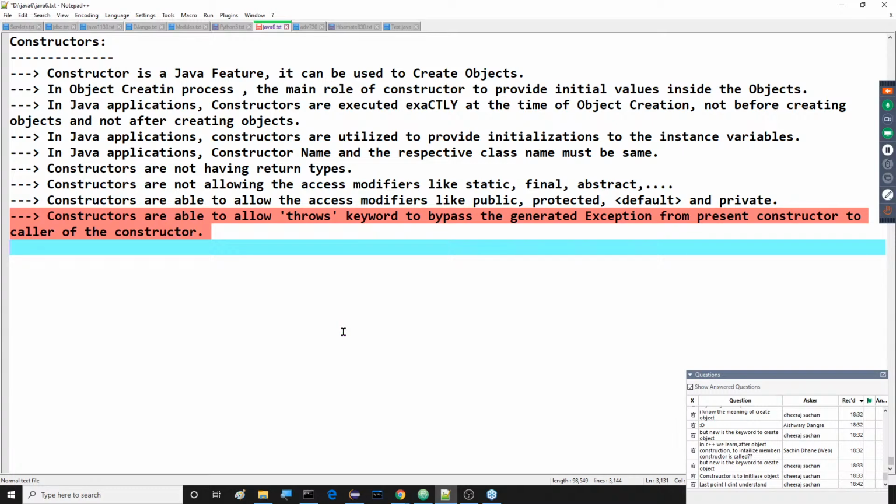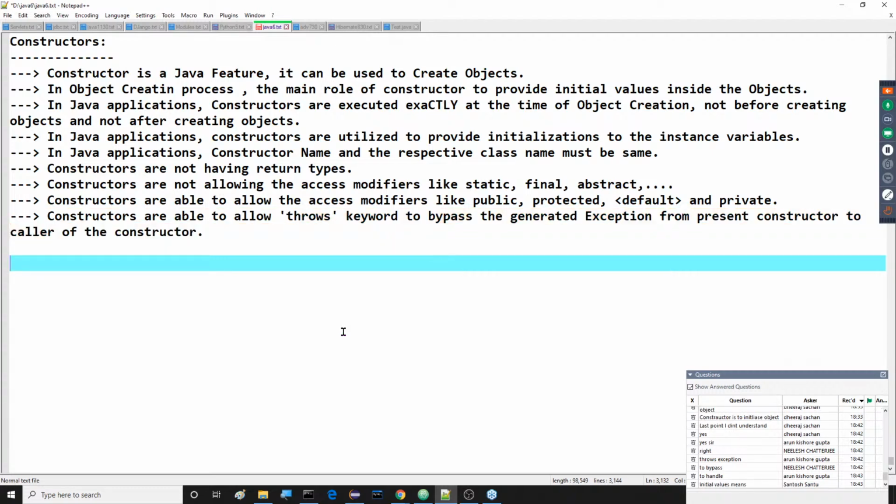The throws keyword is available inside constructors also. I think you already have awareness of the throws keyword in the method syntax. The same meaning is available in the case of constructors also. The point I told you about the throws keyword in methods is that it is able to bypass the exception from the present method to the caller method. Similarly, here also the throws keyword is available inside the constructor syntax. It is able to bypass the exceptions from the present constructor to the caller of this constructor.